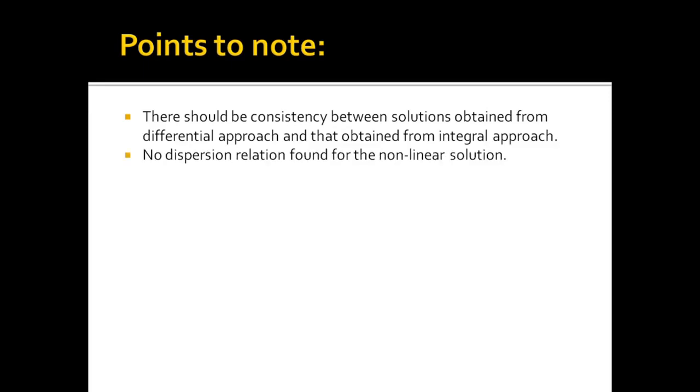Another thing to notice is that we obtain no dispersion relation for nonlinear waves. We can have arbitrary wavelength. Omega by k is also arbitrary. Wave velocity is arbitrary, so an arbitrary Galilean transformation can take us from the wave frame to the lab frame. So no one-to-one correspondence between wavelength and wave velocity exists, or one-to-one correspondence between frequency and wave number also does not exist.